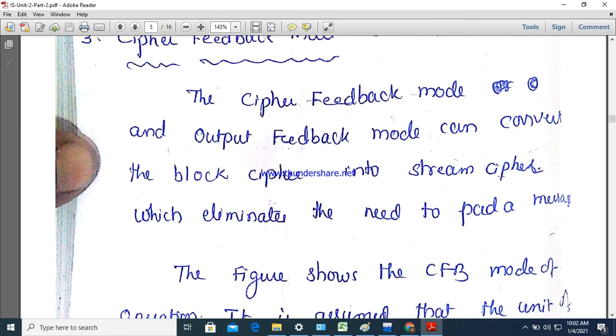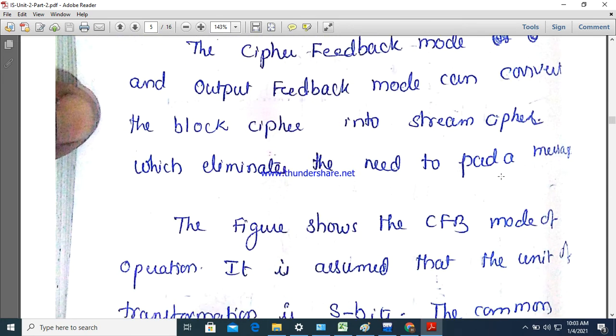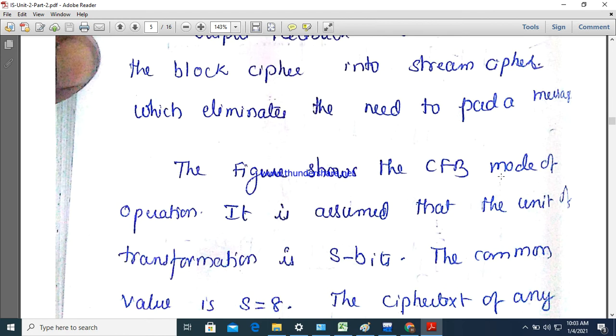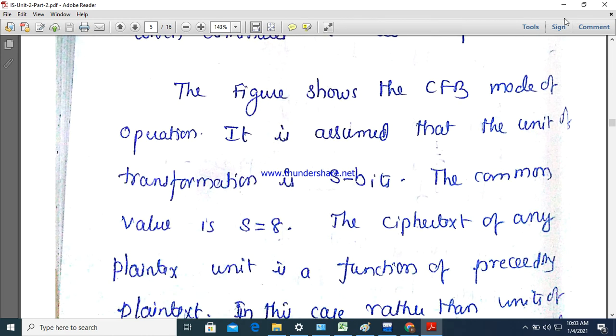Now, how will this cipher feedback mode operate? For this we'll go through the diagram. As I told you, commonly 8 bits are used, and 8 bits means one character. So it transmits character by character, and the transformation is done on 8 bits.